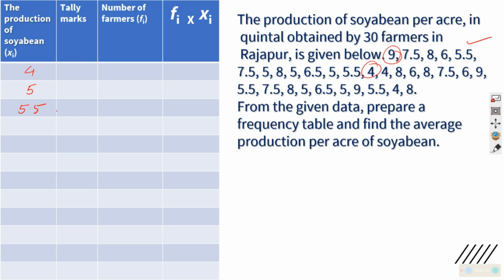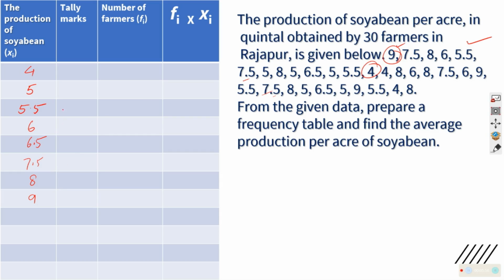You are having 6 here. Are you having 6 something? Yes, 6.5 is also there. 7 is there or not? No 7, all are 7.5. We will write 7.5. Then 8 is there, I can see. 9 is also there. Enough. It's 9 different varieties.